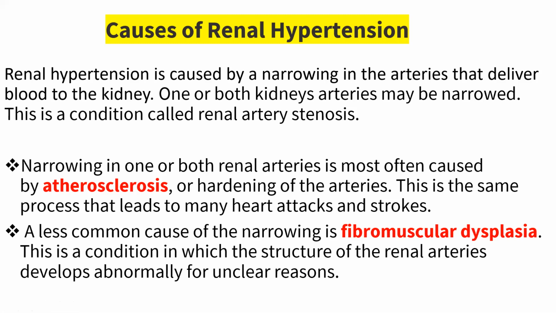This is not that common. This is a condition in which the structure of the renal arteries develops abnormally for unclear reasons. This is not much important, but you need to know this. So are you all clear with the causes? The main thing is you should know narrowing in the arteries. Are you clear with the causes of renal hypertension?